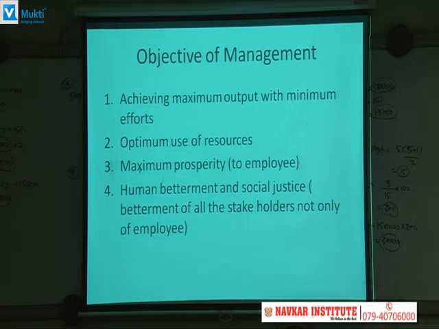As the company grows, there are opportunities that the company will start a new plant, new services, new products under its operation. As the operation is expanded, there is going to be a generation of new employment and growth opportunities. So ultimately there is going to be human betterment and social justice in the long run. So these are the main 4 objectives of the organization or management: achieving maximum output with minimum effort, optimum use of resources, maximum prosperity and human betterment.